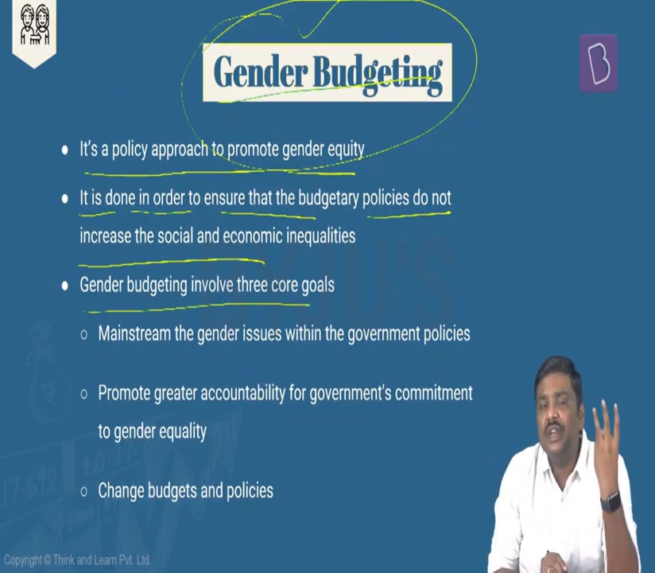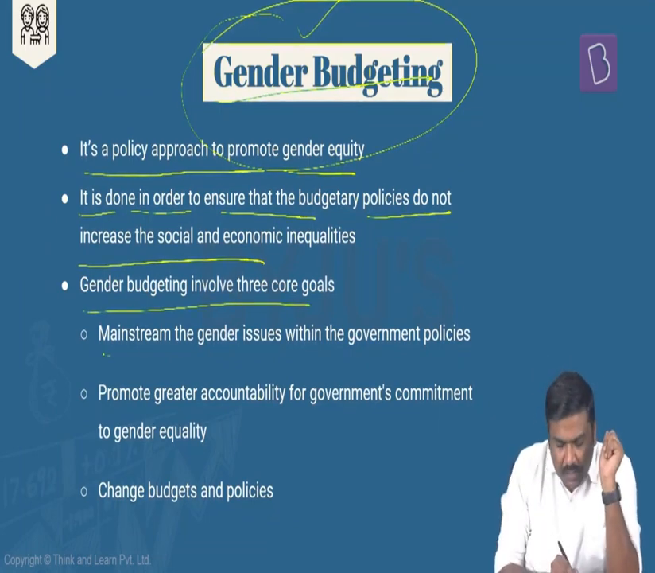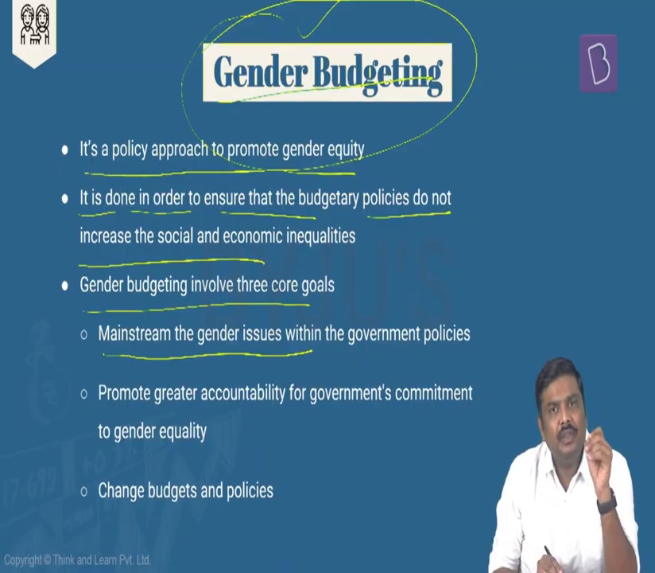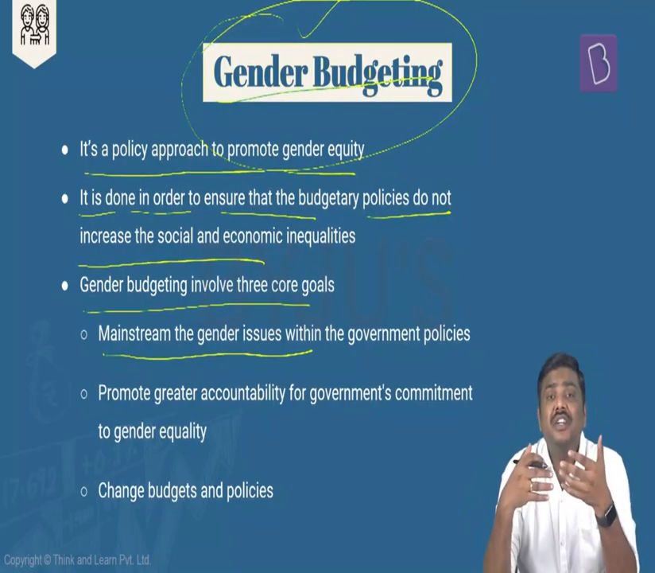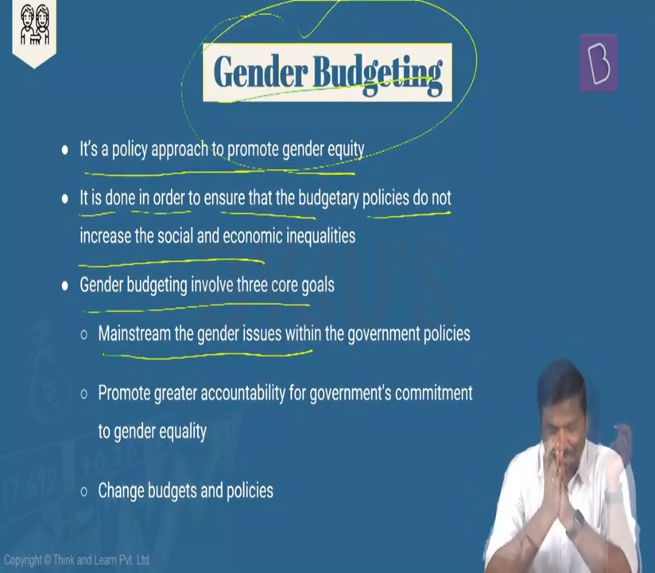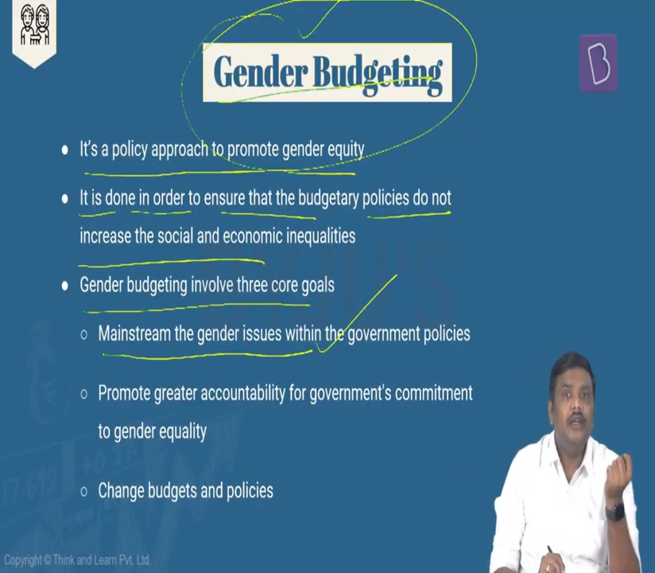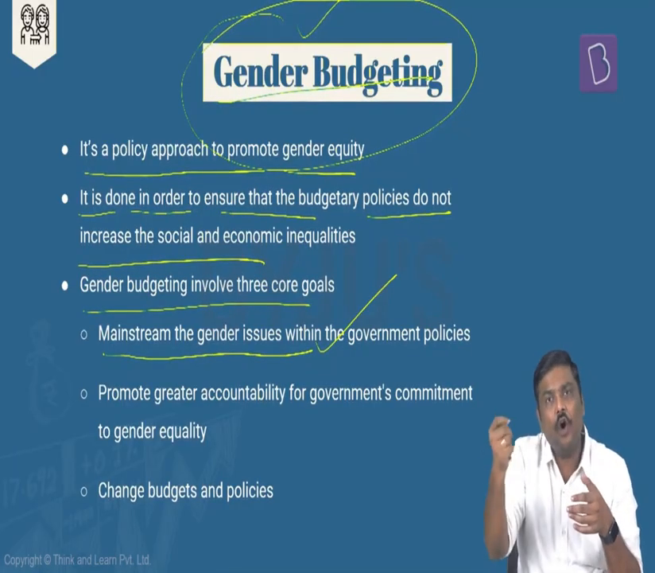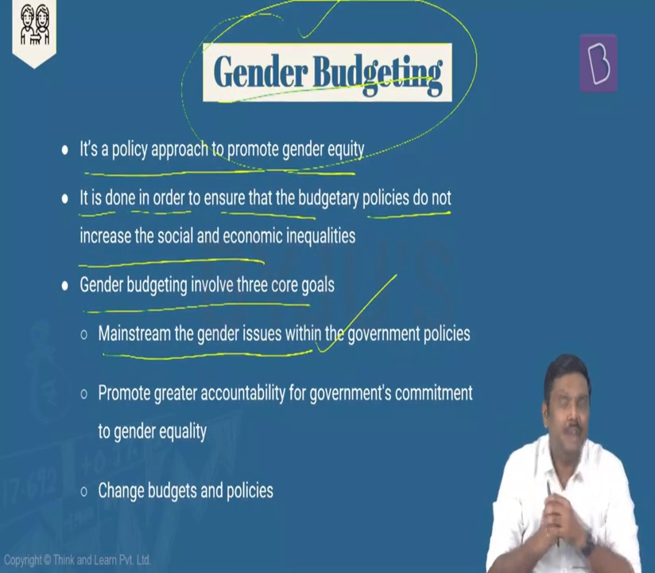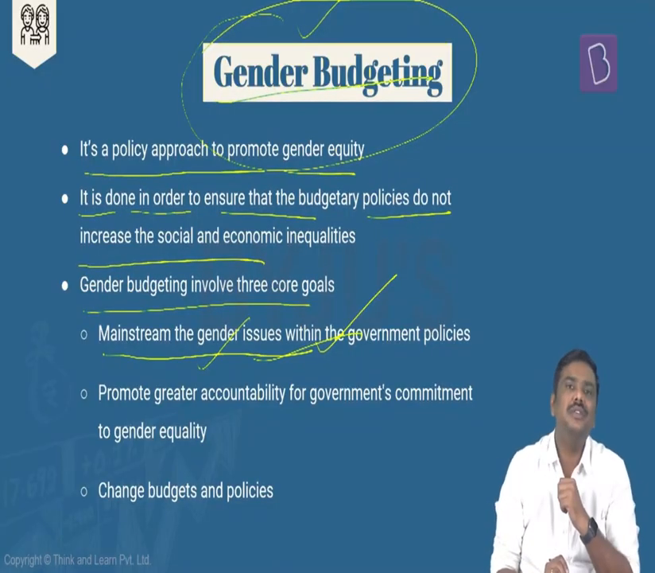Gender budgeting basically involves three very important core goals. One, the government should mainstream, that is, bring to the forefront the discussion over the idea of gender equity, right? And how can the government do that? By ensuring some of their policies have a component for promotion of gender equity. So mainstream gender issues within government policies.